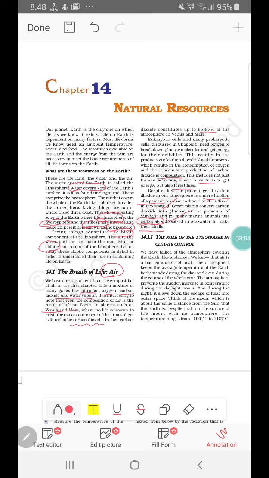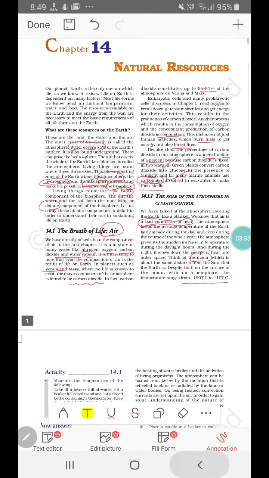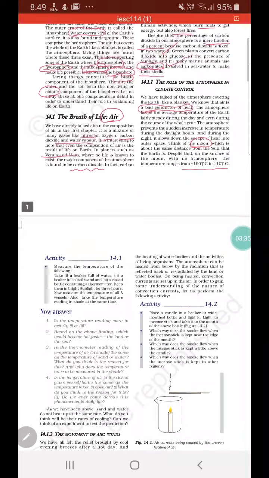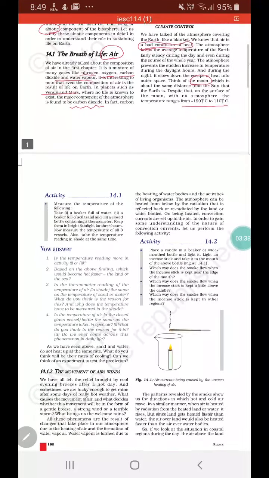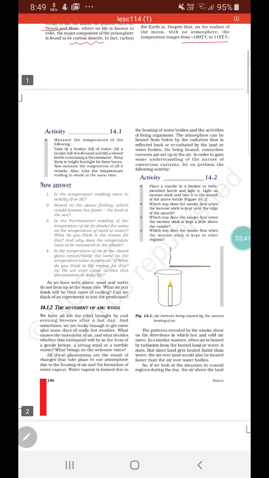Next, let us see what is the role of atmosphere in controlling our climate. Because air is a bad conductor of heat, it will not allow an excessive increase in temperature. If we think of the moon, where the temperature is not regulated because of the absence of atmosphere, the temperature ranges from minus 190 to 110 degrees Celsius. That is the range because it is not at all controlled. So that is how the atmosphere helps in controlling the temperature.